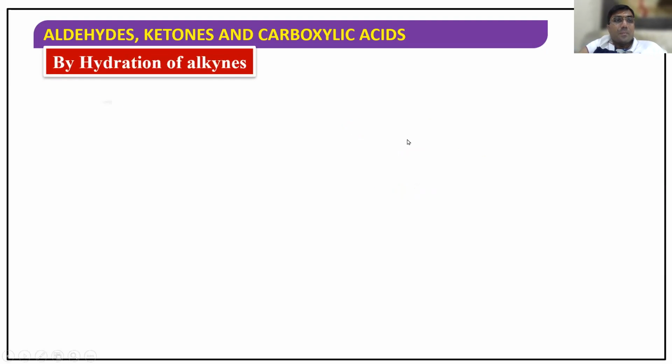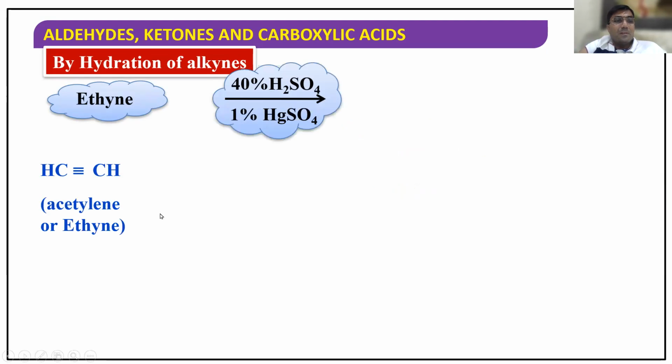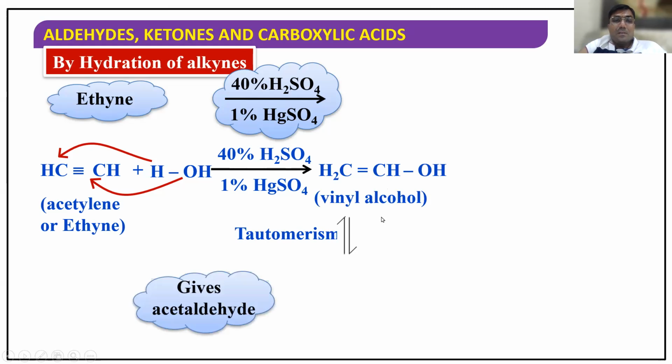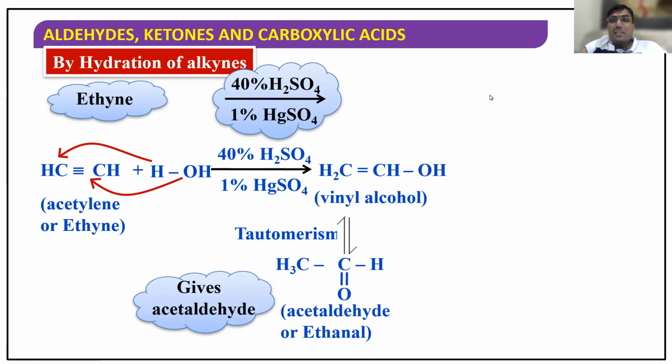Next, hydration of alkynes. It's very, very simple hydration. So this is a hydration catalyst. Whenever water is used, H2SO4 and HgSO4 should be used. So 2 moles attack, forming acetaldehyde, because the enol is tautomerized into acetaldehyde. So very simple. If you want, you can do like this. For example, here this is acetylene.